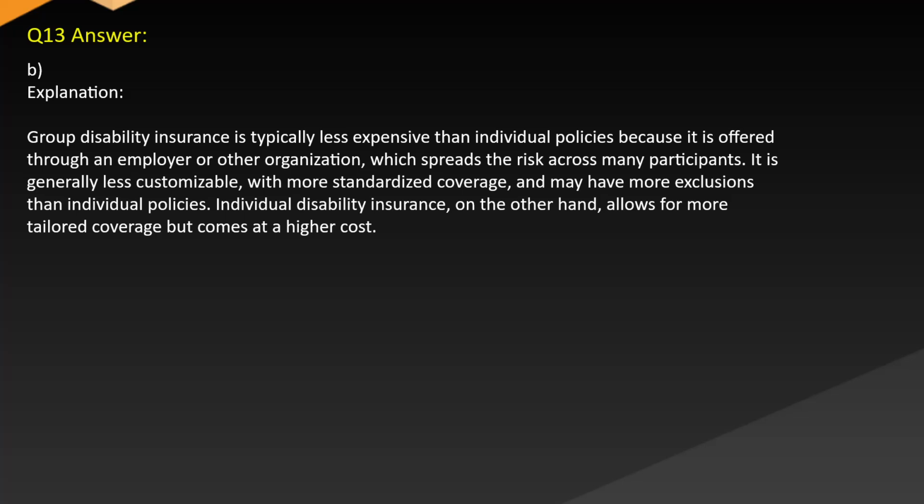Answer. B. Explanation. Group disability insurance is typically less expensive than individual policies because it is offered through an employer or other organization, which spreads the risk across many participants. It is generally less customizable with more standardized coverage and may have more exclusions than individual policies. Individual disability insurance, on the other hand, allows for more tailored coverage but comes at a higher cost.